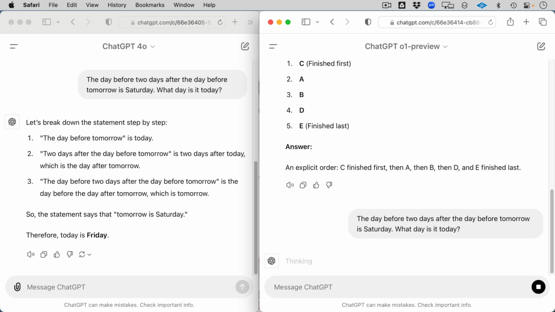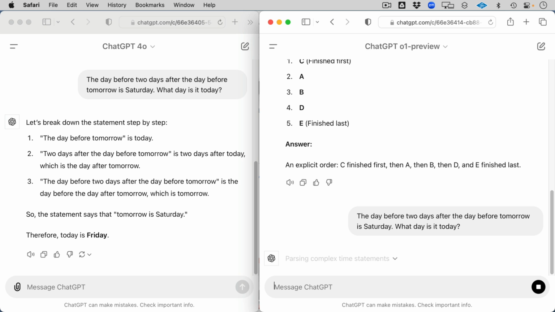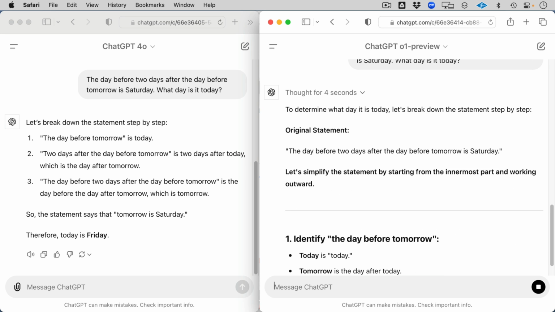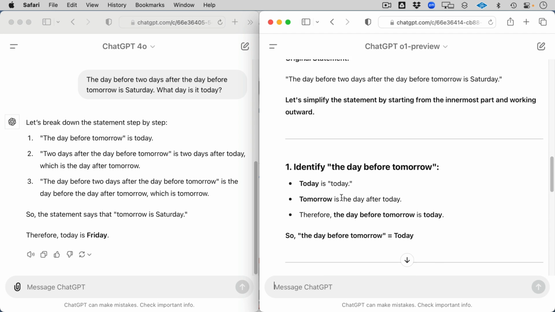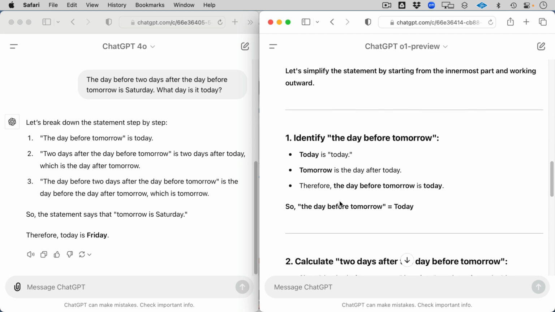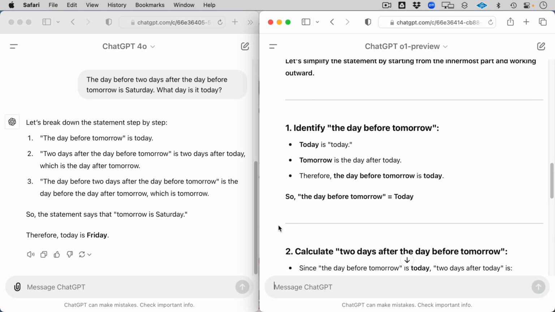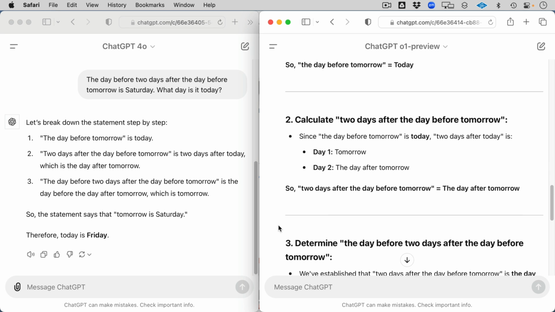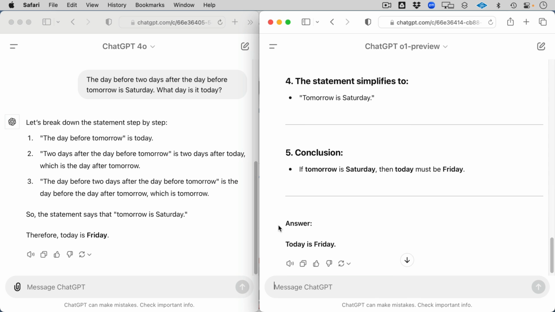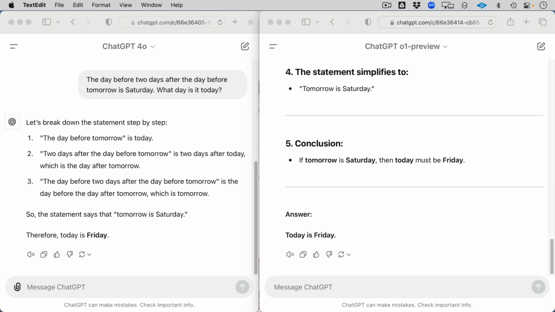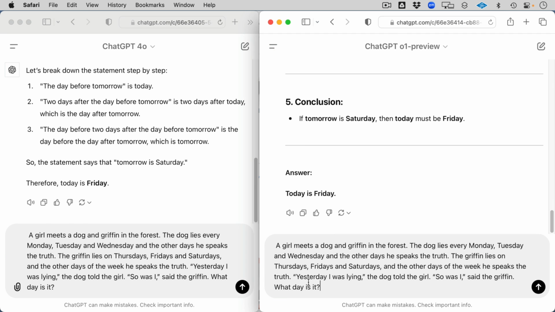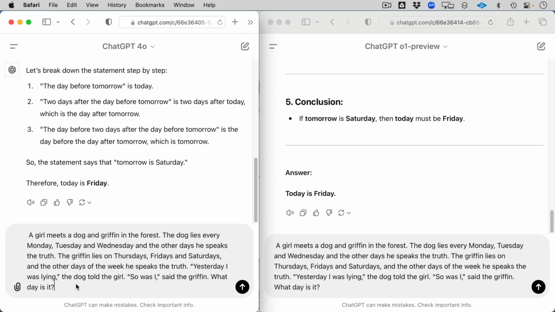Again, it's taking more time to think, which is fine. I prefer the right answer rather than a quick answer. I don't want my models doing heuristics. So let's see what it said here. So it went into, let's simplify the statement by starting from the innermost part. Okay, good. We like to see the inner to outer logic there. So the day before tomorrow is today. Calculate 2 days before tomorrow. Great. Tomorrow is Saturday. And the answer is Friday. So the idea is, you see that these are actually coming to the same conclusion, but it's really how they're doing that. And I think that's really, really important when it gets to more profound logic puzzles or more profound reasoning than we're playing with here.